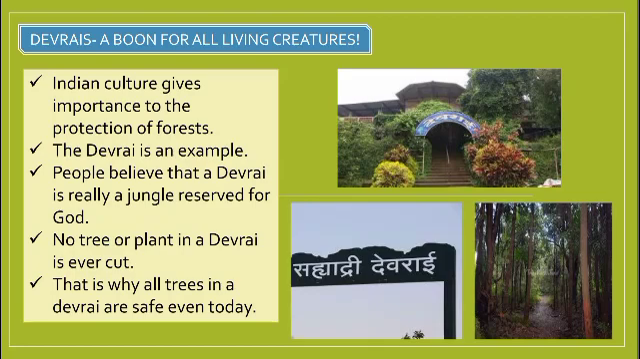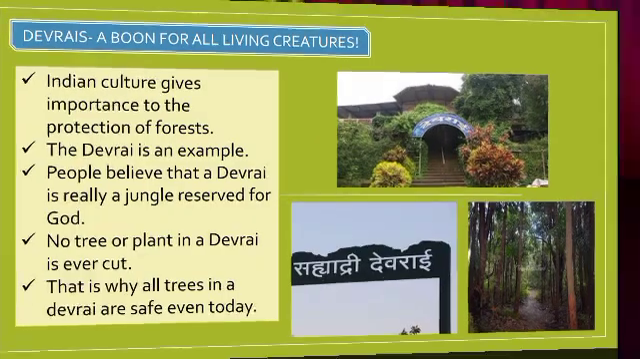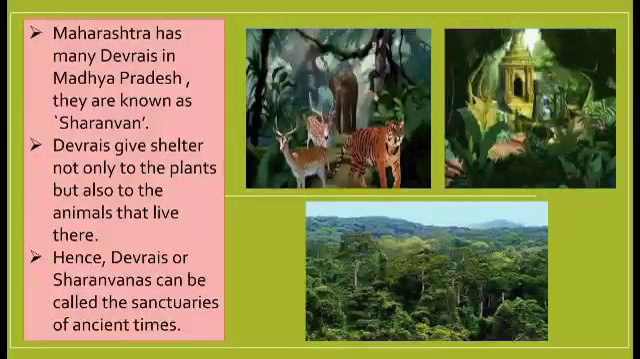People believe that a Devrai is a jungle reserved for God. That means no trees or plants in a Devrai are ever cut. All are preserved and all are given equal importance. That is why all the trees in a Devrai are preserved and safe even today. Our state, Maharashtra, has many Devrais. Even in India, we can find Devrais in Madhya Pradesh, where they are known as Sharanvan.